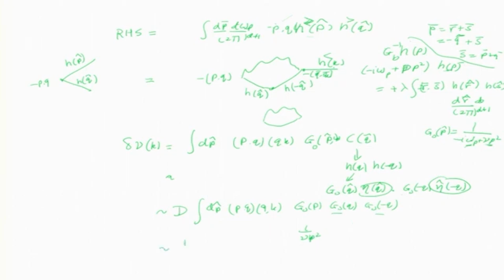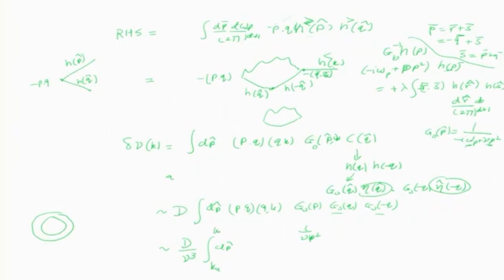So, outside we will get d by nu cube and integral dp, and this integral is not done for all wave numbers. So, where should the integral be? It is the shell, right. In Wilson we did it for lambda by b to lambda. So, this integral is done from kn to kn plus 1.